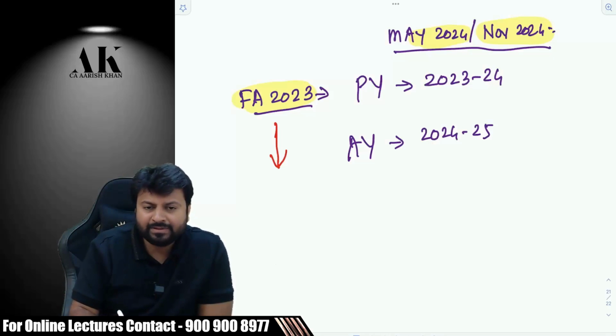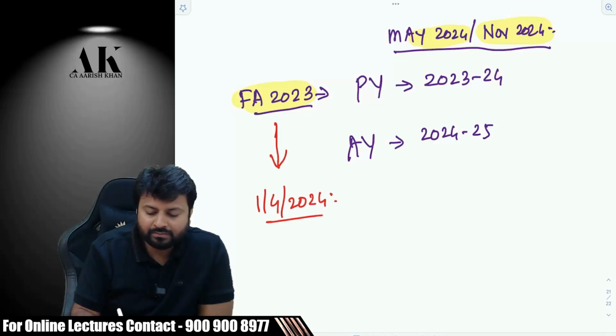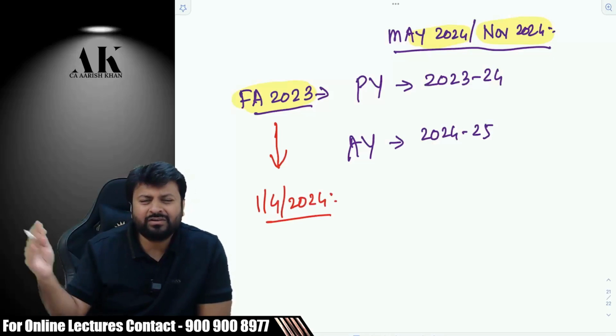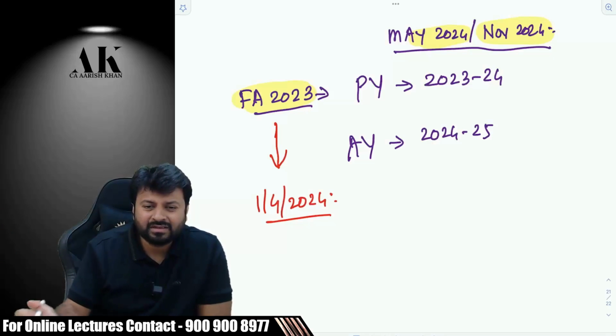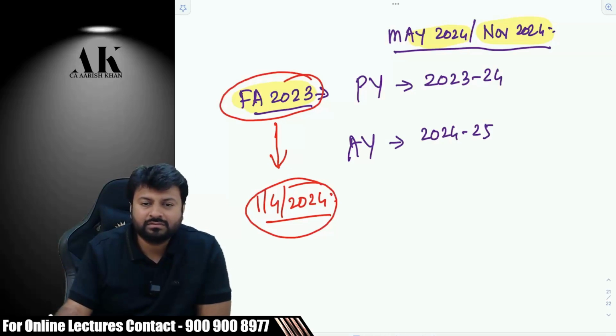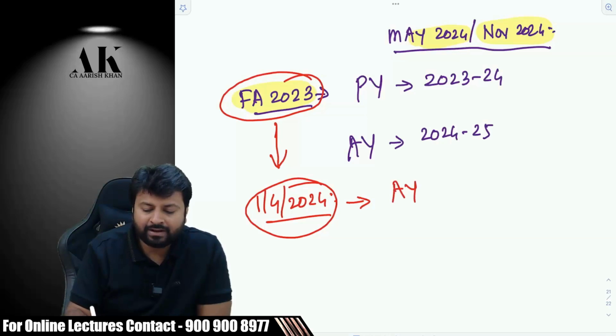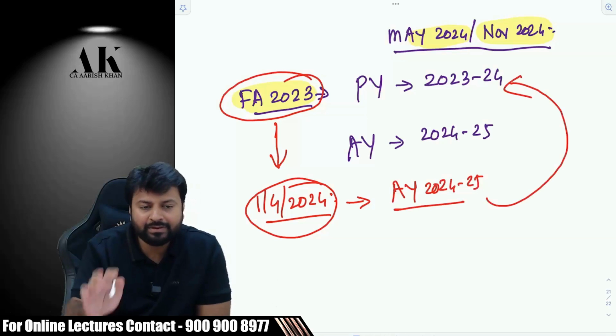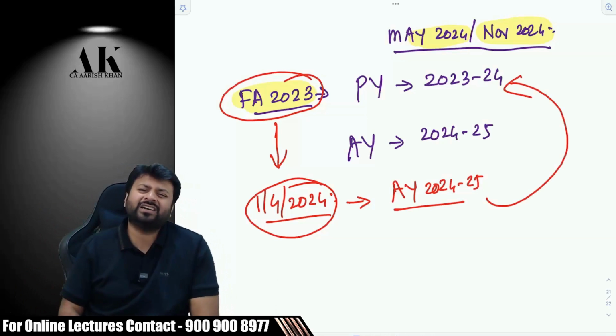Suppose some amendment came in this year which says that it is applicable from 1/4/2024. So there is a lot of confusion in practical life: that amendment came in 23, then why is it written 24? What do I mean by this? I mean a very simple thing, that this amendment is applicable from AY 2024-25, and that is nothing but PY 23-24 only. Are you clear?